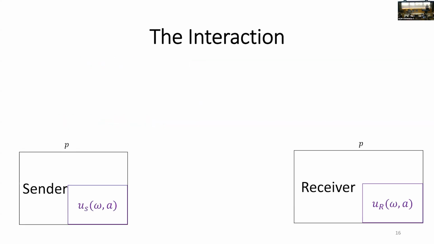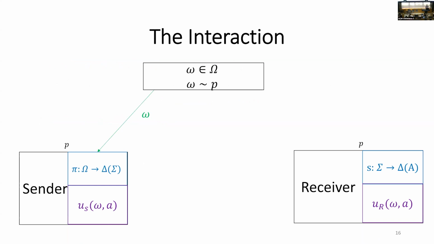So let's see the sender-receiver interaction graphically. As I've already said, they both have utility functions that depend on the state and on the receiver's action, and they share the same prior distribution P over the states. So first of all, the sender and the receiver decide their strategies. Then a state is drawn according to the prior distribution and is reported to the sender.